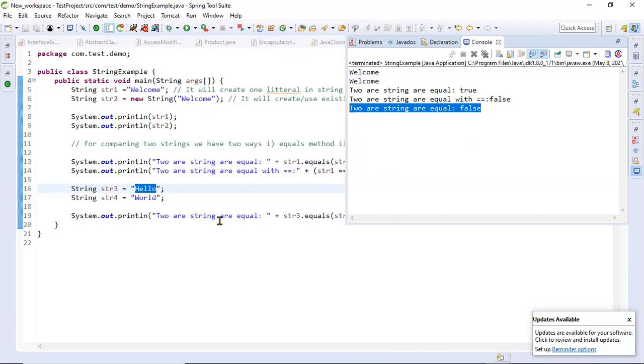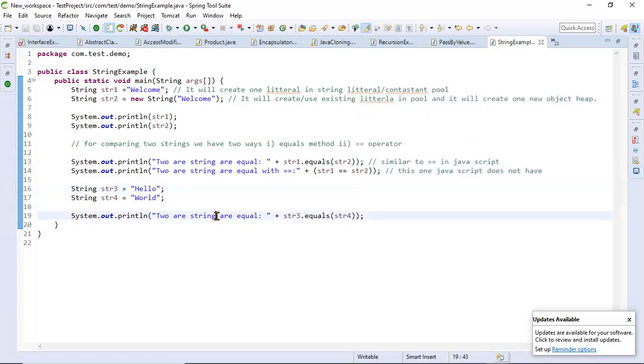Now the last one, the type. Can we compare the type too? Both are strings, not int. There is no way in Java to compare the type. I see, because in JavaScript the three equals also compares the type and the content. Yes, there is no similar method to three equals in Java. Just to make it clear, I don't want it to be confusing.